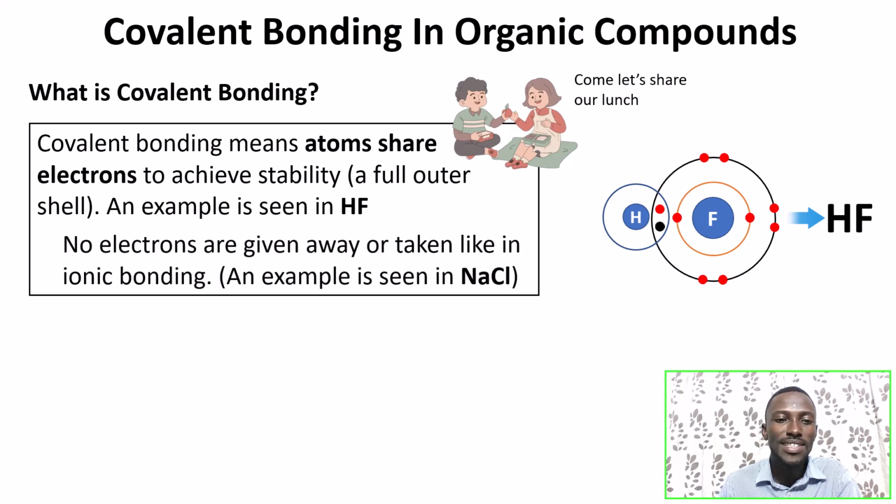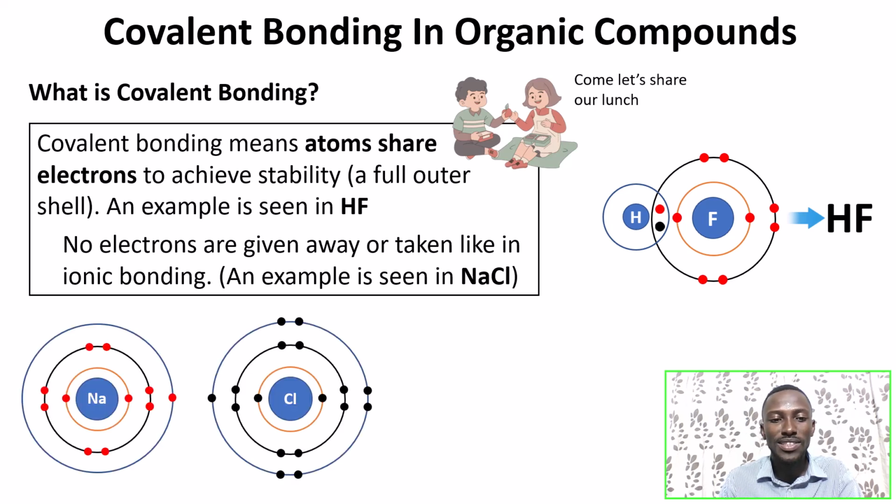This is completely different from ionic bonding. Ionic bonding is seen in sodium chloride. For ionic bonding, they do not share, but rather one gives and the other takes. Look at sodium chloride. Sodium has 1 electron in its outermost shell. Chlorine has 7.